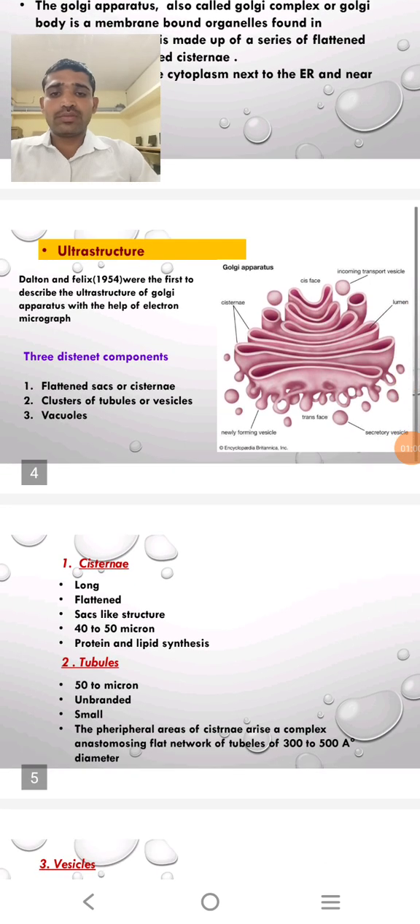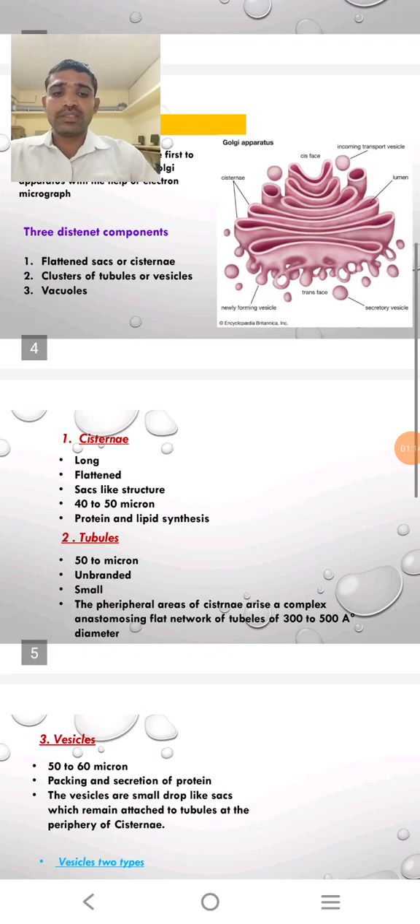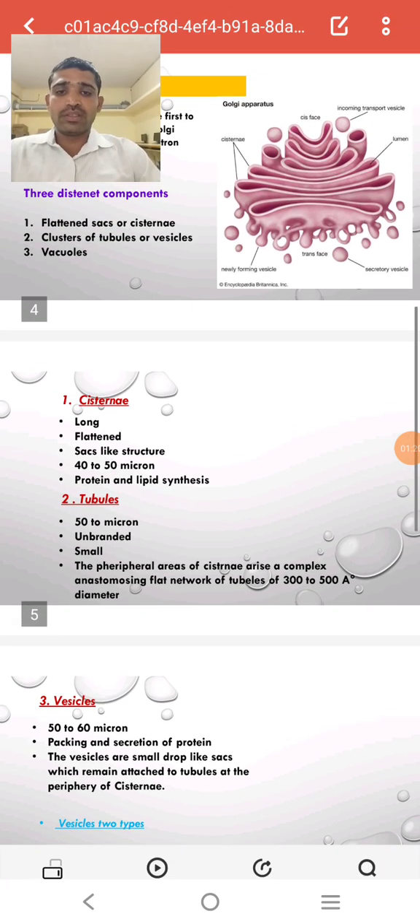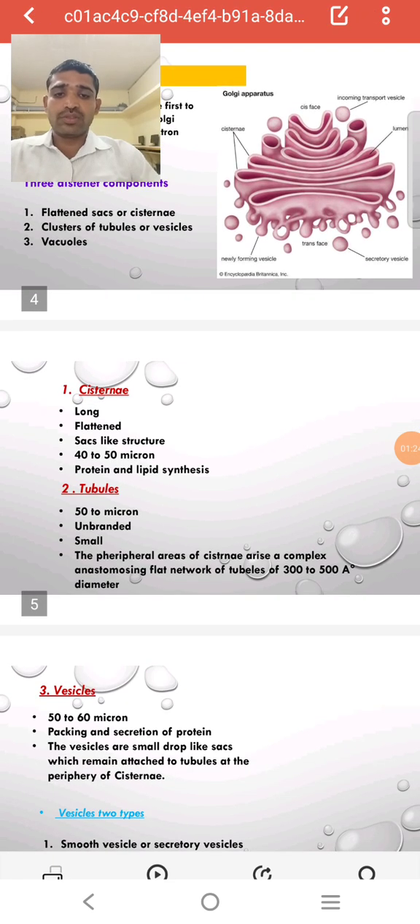Ultrastructure of Golgi complex. Dalton and Felix were the first to describe the ultrastructure of a Golgi apparatus with the help of an electron microscope. There are three distinct components of the Golgi complex: first is a flattened sac or cisternae, second is a cluster of tubules or vesicles, third is vacuoles.